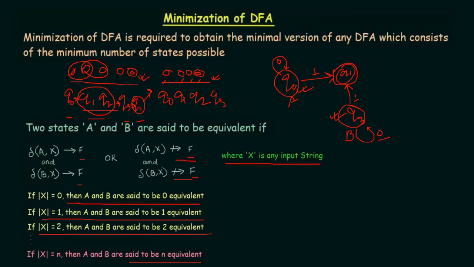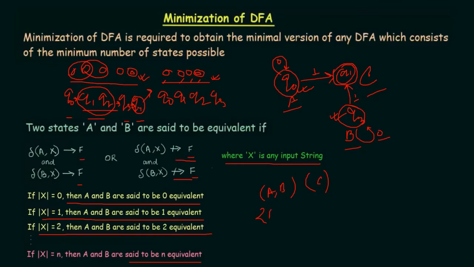So what actually happens is, whenever you are finding the equivalence, we need to find out which equivalent states there are. Let's say there are three states, among them a and b are equivalent, and c is another state. In the next iteration, we need to repeat the same thing.